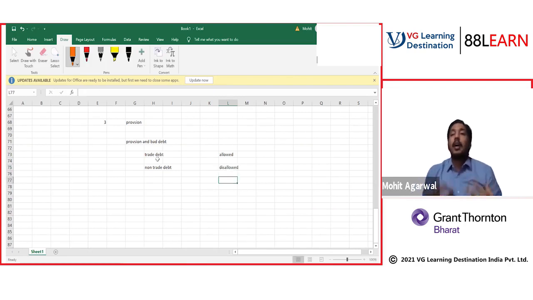Giving a loan does not impact P&L, but writing off the loan if it becomes irrecoverable is disallowed. For all other normal accounting provisions, income tax and accounting treatment for trade debts are the same.